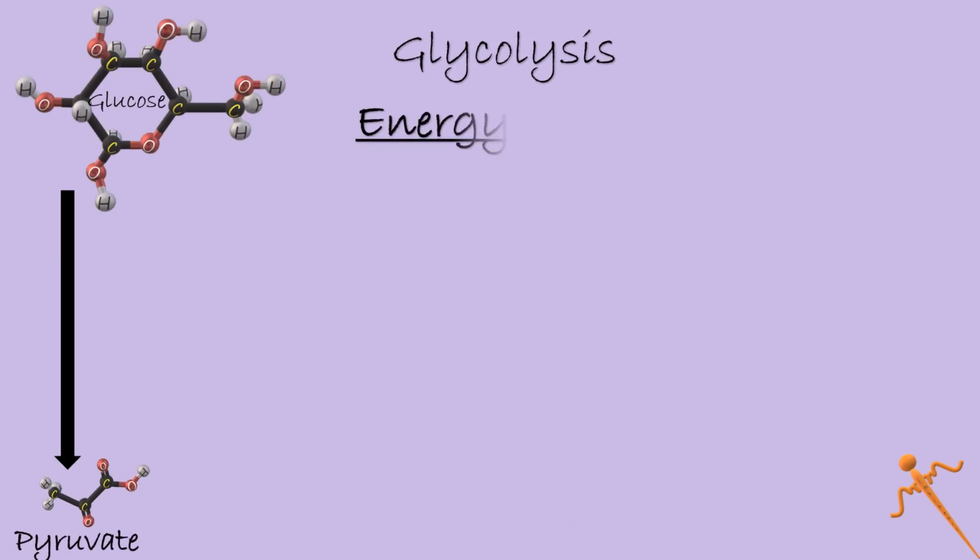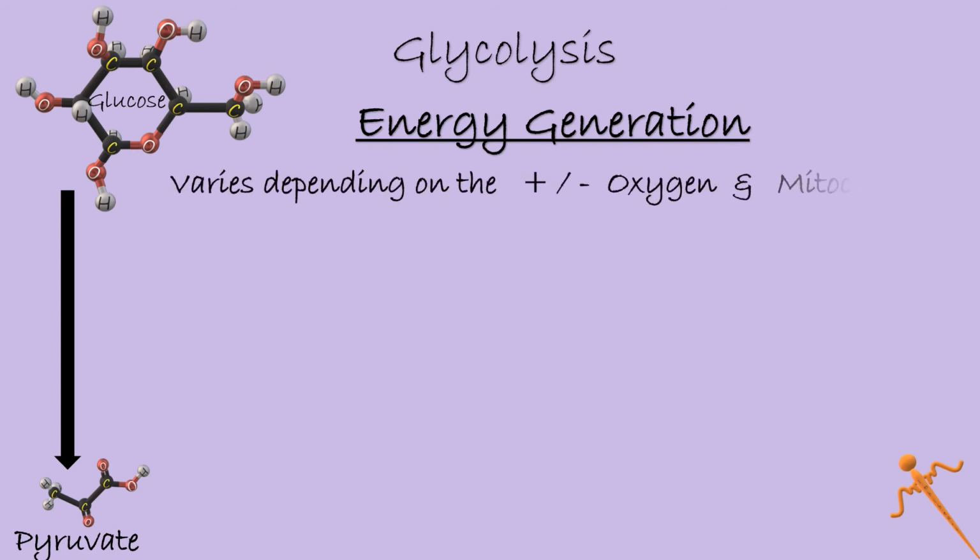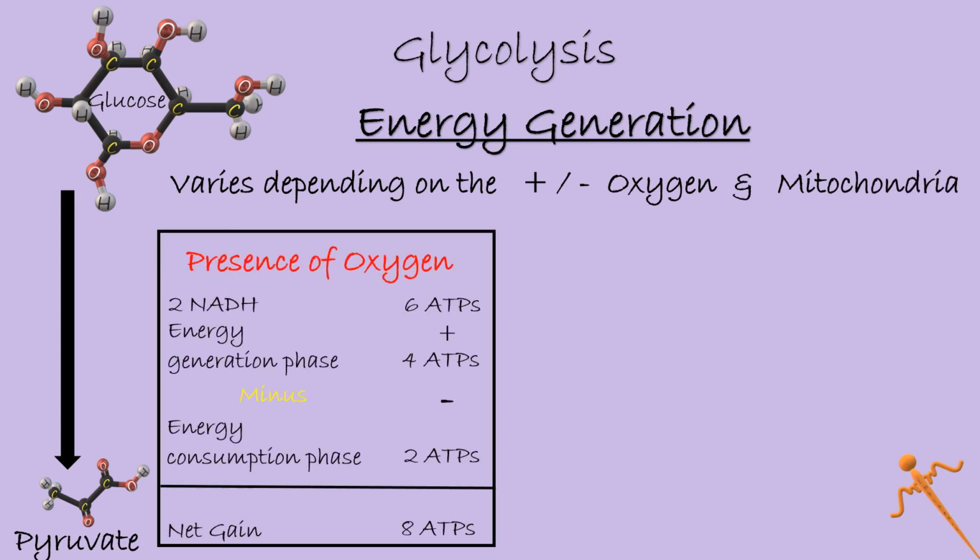Let's have an account of how much ATP is generated with the help of glycolysis. ATP or energy generation varies depending on the presence or absence of mitochondria and oxygen. For each molecule of glucose, under aerobic conditions, 6 ATPs are generated from 2 NADH molecules via electron transport chain. 4 ATPs are generated during the energy generation phase, minus 2 ATPs which were initially borrowed by the glucose molecule in the energy consumption phase. This results in a net gain of 8 ATPs per molecule of glucose under aerobic conditions.